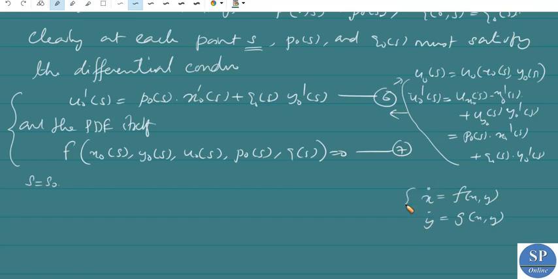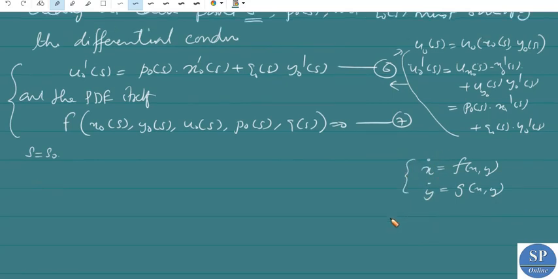For this system the Jacobian is given by: dou f by dou x, dou f by dou y in the first row, and dou g by dou x, dou g by dou y in the second row. This is the Jacobian. Correspondingly, we can find the Jacobian of this system with respect to the variables p naught and q naught.